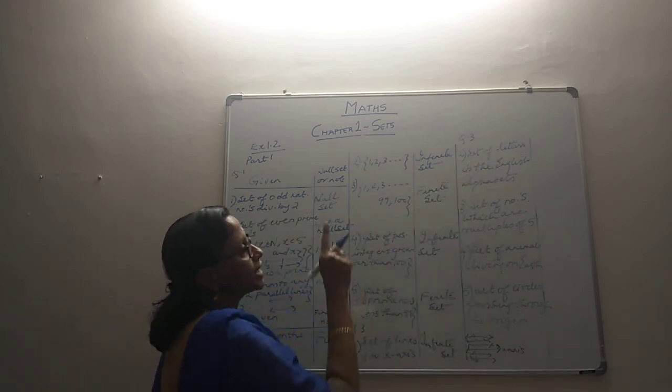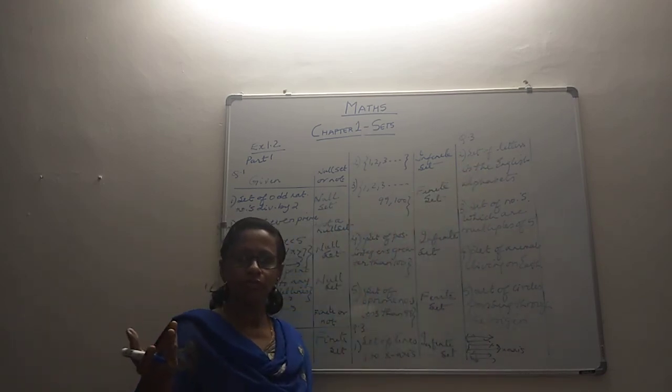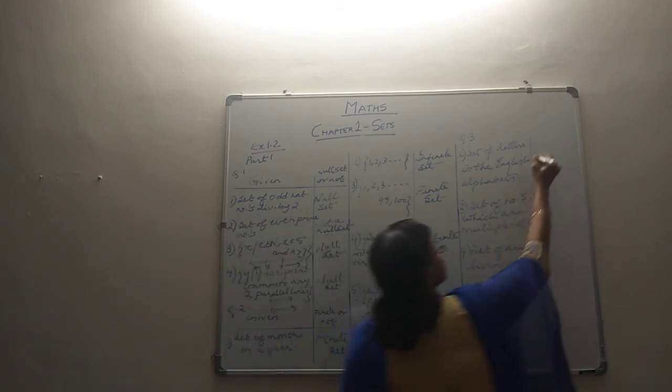Second subpart, the set of letters in the English alphabet. We know there are only 26. So that is finite.